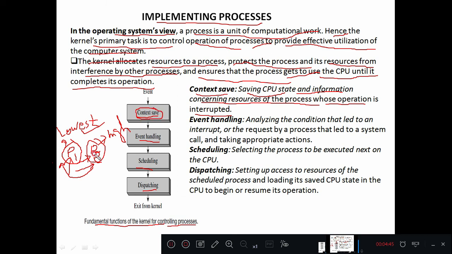So the CPU state or the process state is saved once the resources are released from the low priority process and given to the high priority process.